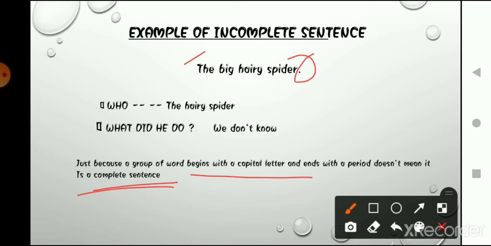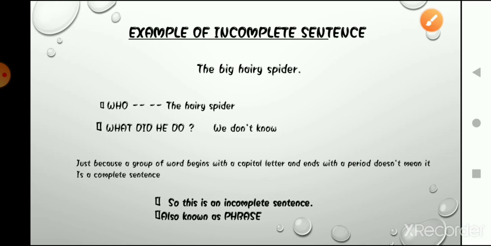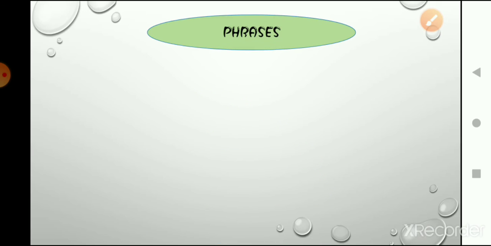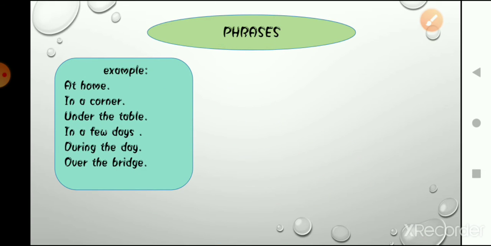So this is an incomplete sentence, and we can also call it a phrase. What are phrases? Phrases are basically those words that make sense but not complete sense. What it means is that it gives you a meaning. You can get a meaning from those group of words, but you don't get full information about that thing.